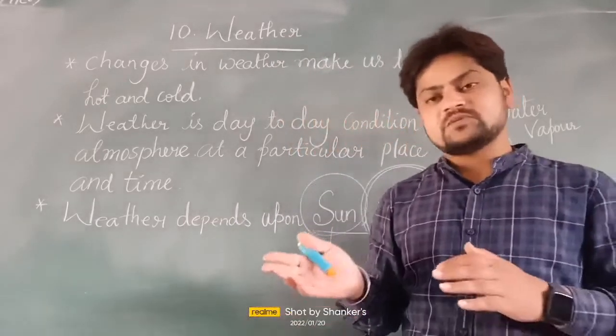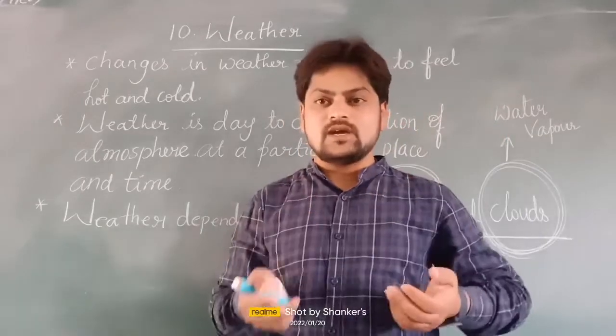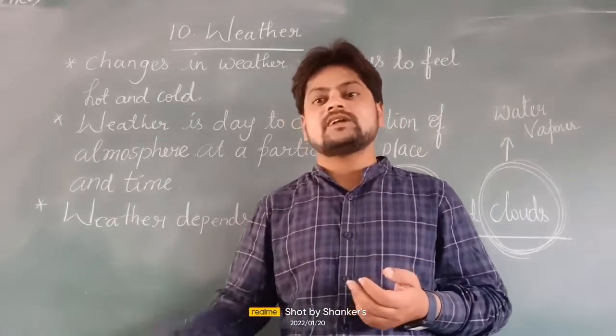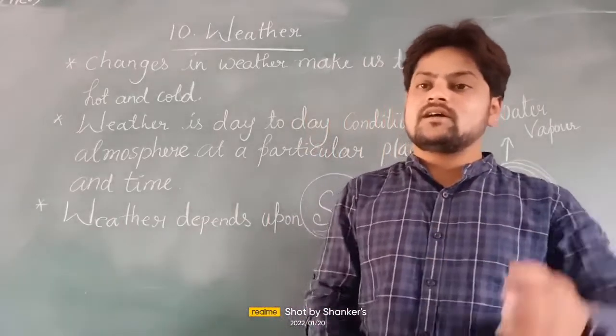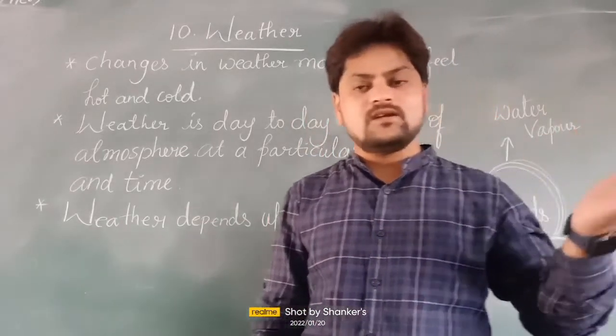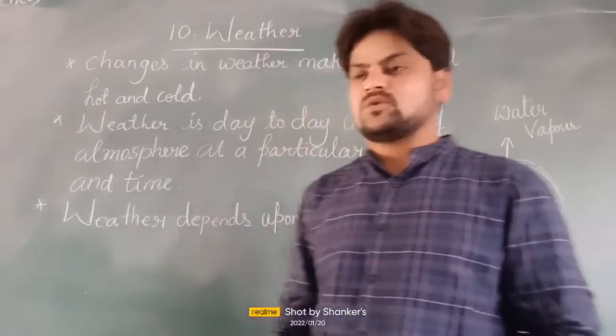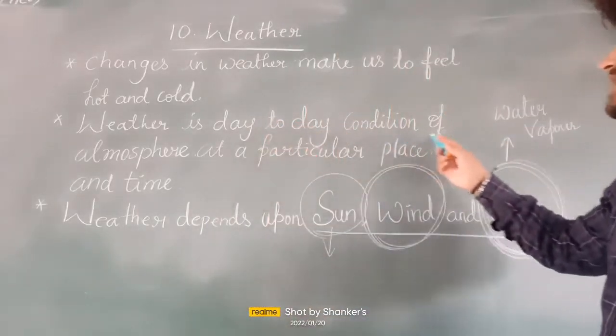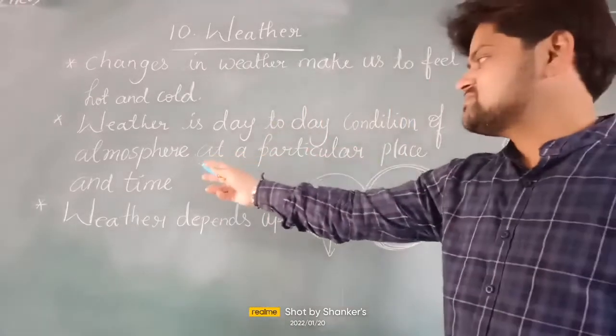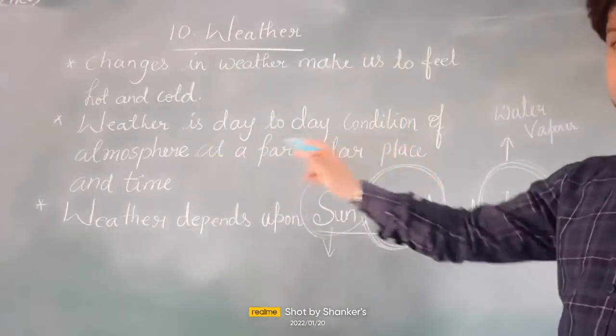Of a particular place, I am speaking about Current Code. It is so hot today in the afternoon. Night times I cannot guess; it may be so cool. And suddenly in the morning it may rain. So we cannot guess what is going to happen at what time. So weather is nothing but the day-to-day condition of the atmosphere at a particular place and time.